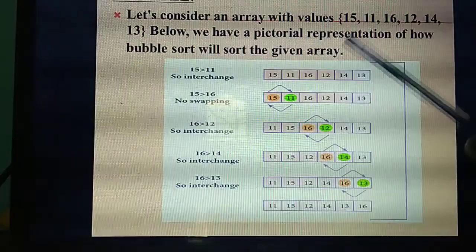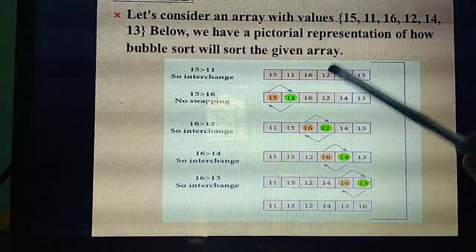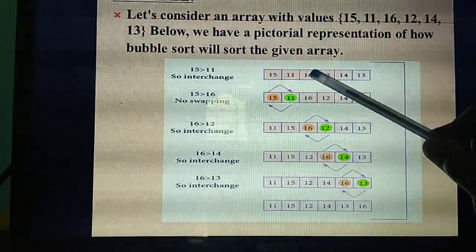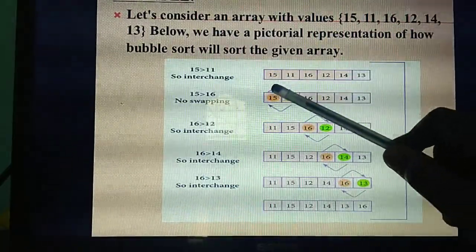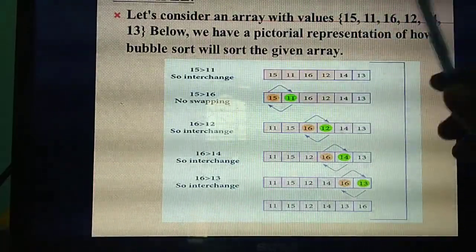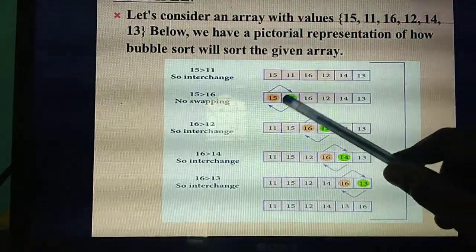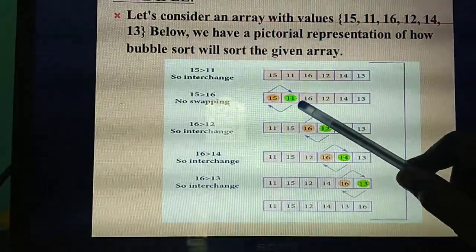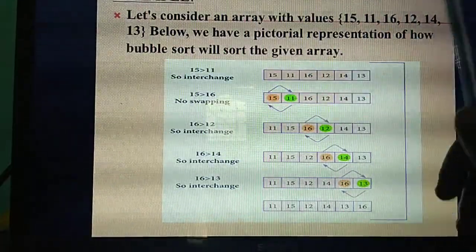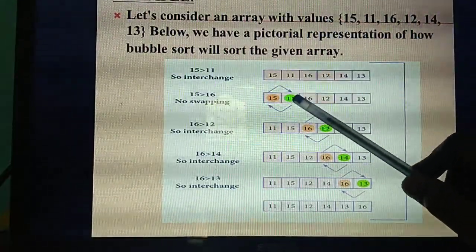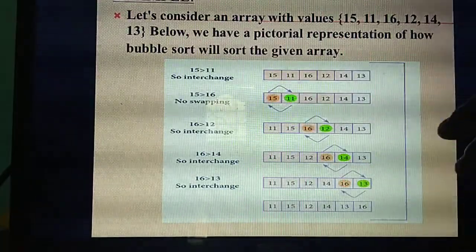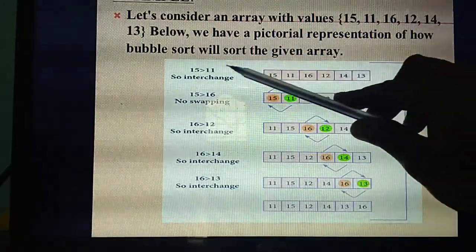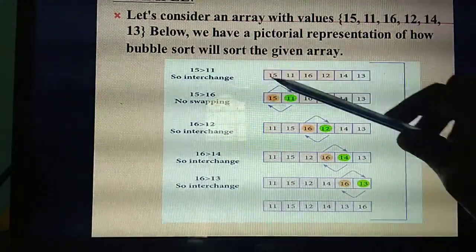What's the first step? You are going to compare the first two elements, that means a pair of adjacent elements, two next elements: 15 and 11. This is the bubble I mentioned; they have given it at the top of the list with an arrow mark. You are going to compare 15 and 11. Which is the smallest element? 11. So 11 needs to come to the first position. That's why they have given the arrow mark like this. Whether swapping is required? Yes. So interchange them. 15 is greater than 11.